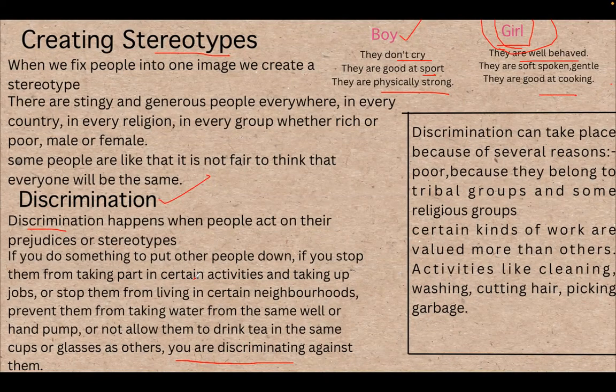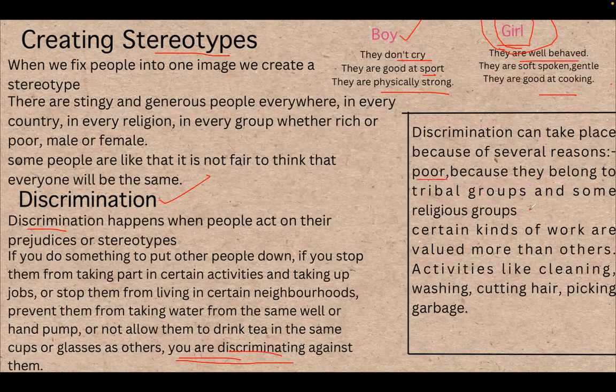If people put other people down, or stop them from taking part in certain activities and taking up jobs, those are called discrimination. So you are discriminating against others on the basis of these. Discrimination can take place because of several reasons. If they are poor, they are discriminated against.